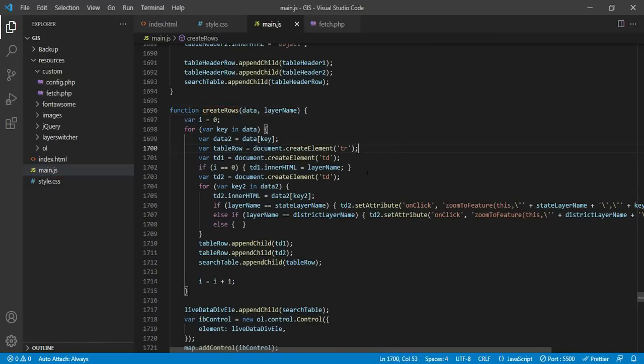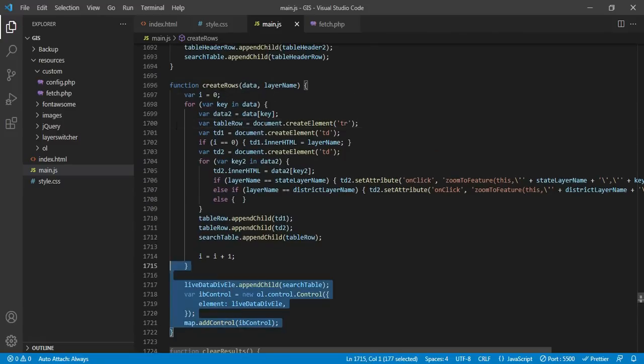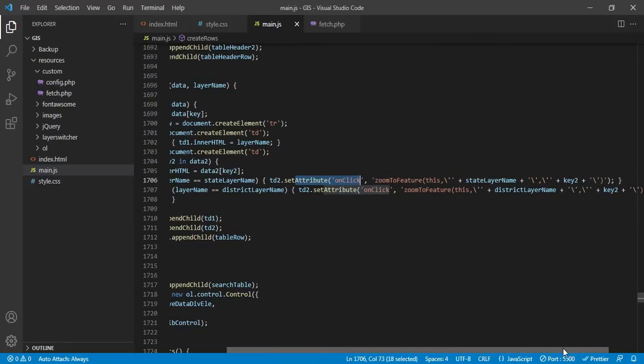If I go to definition, it is a very simple function, very small function, this much only. So what I am doing is I am creating table row and table cell elements, and then I am looping through all the data which I have received from the database, and then I am pushing it into the table. But one more thing that I am doing is, because when the user clicks on the table row, it has to zoom to a particular feature, I am assigning an on click functionality, and I am telling the system that it has to perform zoom to feature functionality, and this is the state and this is the value.